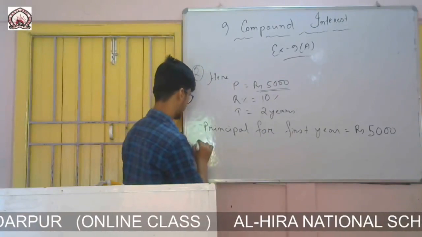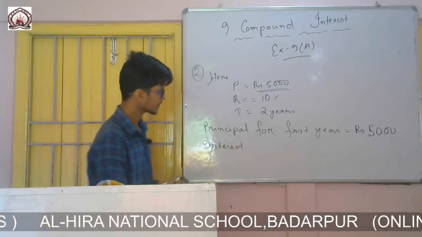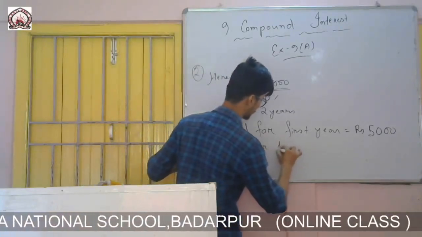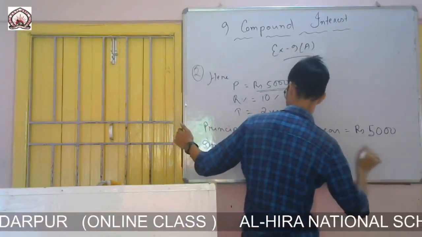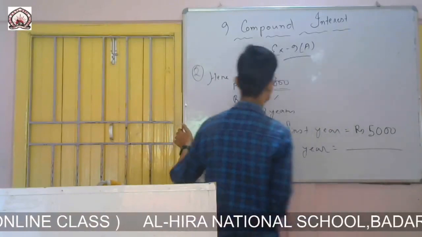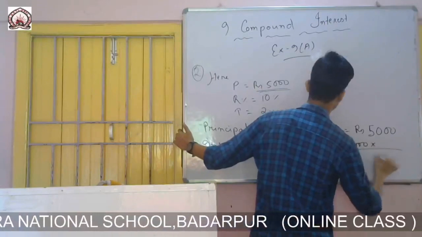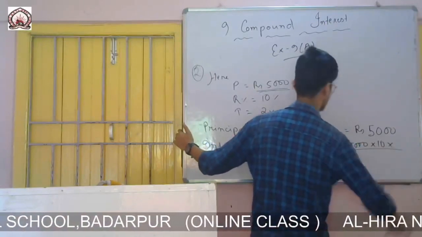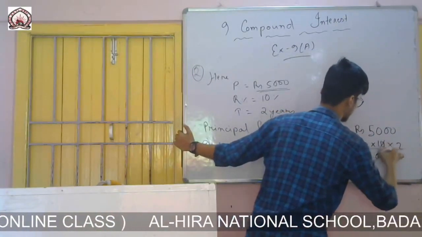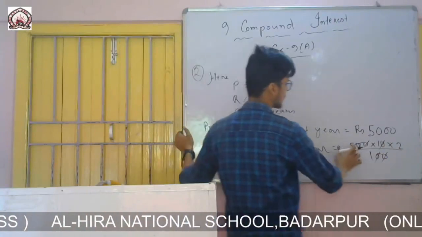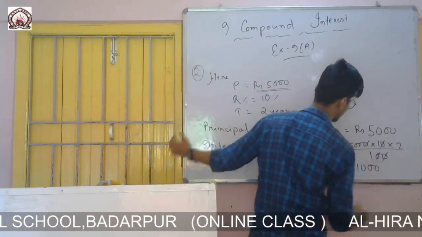So interest, therefore, interest for first year, it is PRT by 100. So principal is, I am writing directly, principal is rupees 5,000, rate is 10, and time is 2 years. So PRT by 100, 10 10, I have cancelled. There are 500 and there are 2 left. So 5 2s are 10 and 2 0, that means 1000.